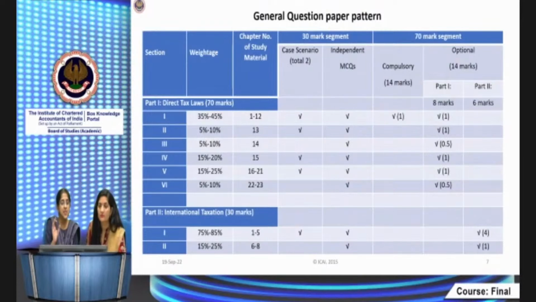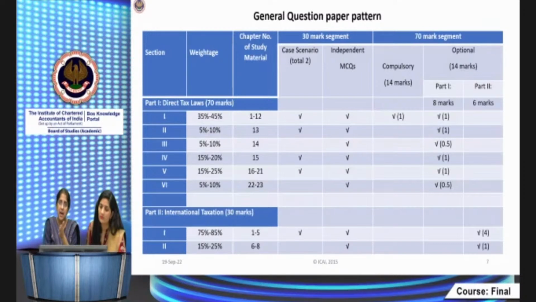As far as this paper is concerned, 30 marks are for MCQs and case scenarios, and 70 marks are for descriptive questions. You have an extra question for choice also. Basically, the question paper comes like this. In the 30 mark segment, you have 2 case scenarios, which are followed by 4 to 5 MCQs. Besides that, there are independent MCQs in part 1, that is the 30 mark segment.